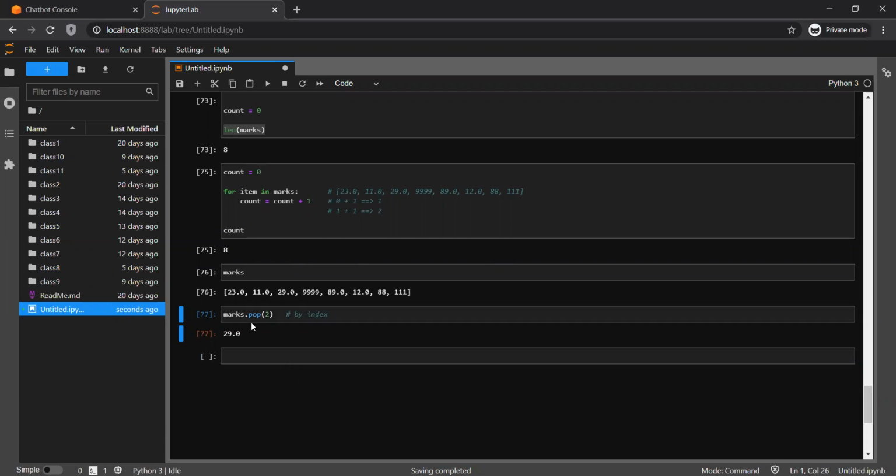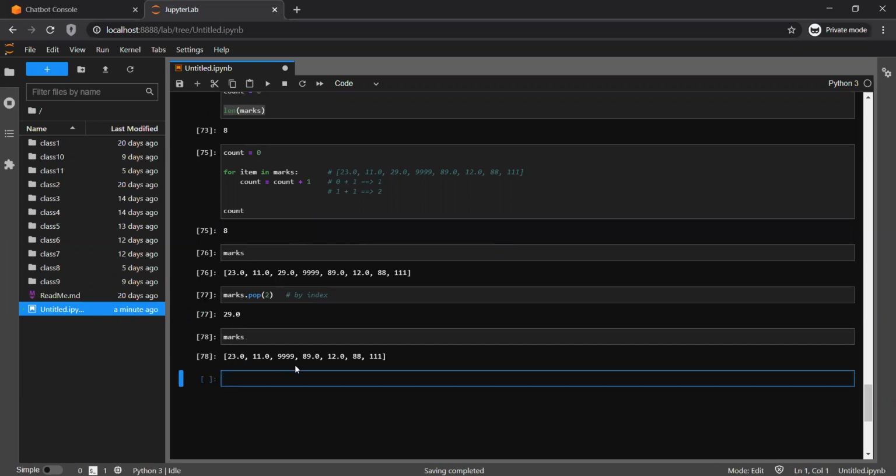You can remove the element by index as well. So pop index 2. Check the index: what is index 2? 0, 1, 2. Index 2 value was 29. 29 has been removed, and that has been returned here. And if I check marks now, 29 is gone from the list.